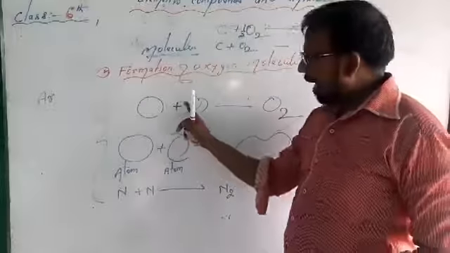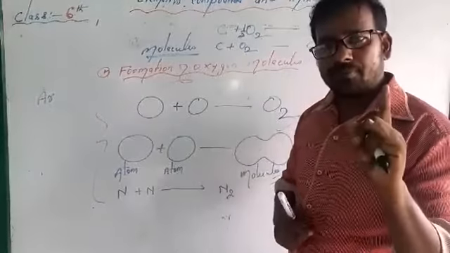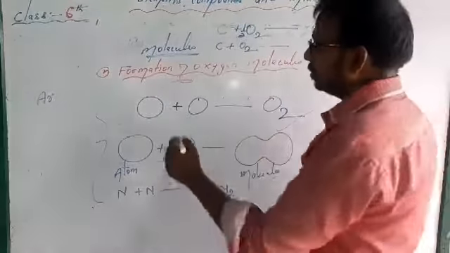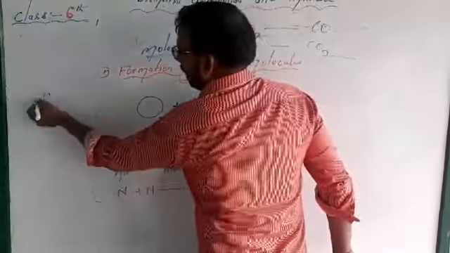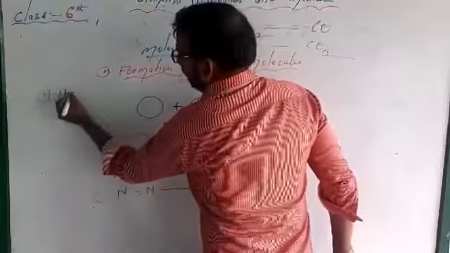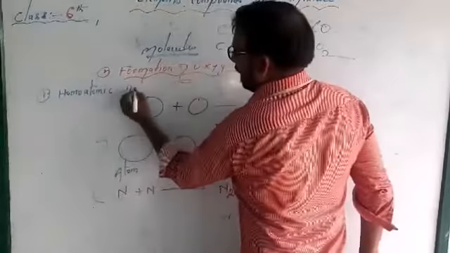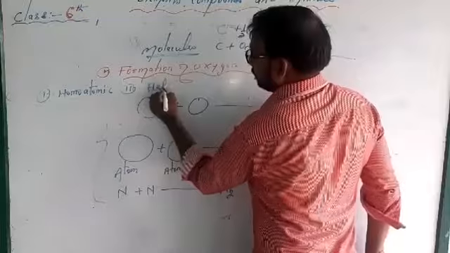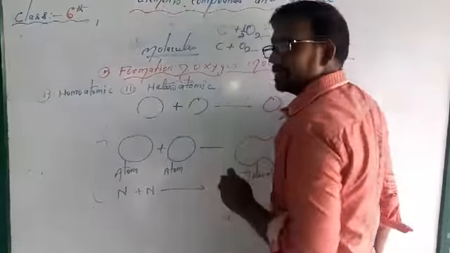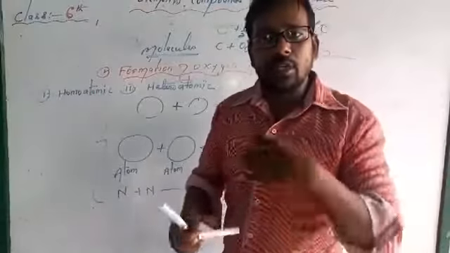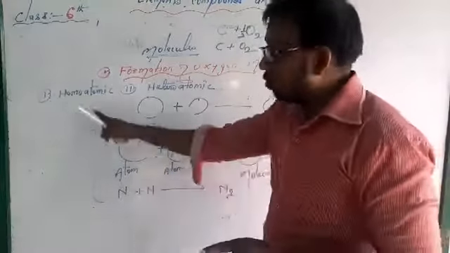So when 2 or more atoms combine chemically, a molecule forms. There are 2 kinds of molecules, homoatomic and heteroatomic. First, keep in your mind, homoatomic, and the second one is heteroatomic. Homo means the molecule which has the same atom; same atoms are there, that is homoatomic.